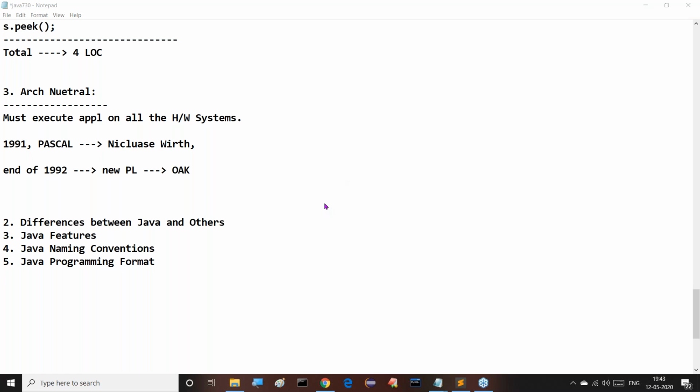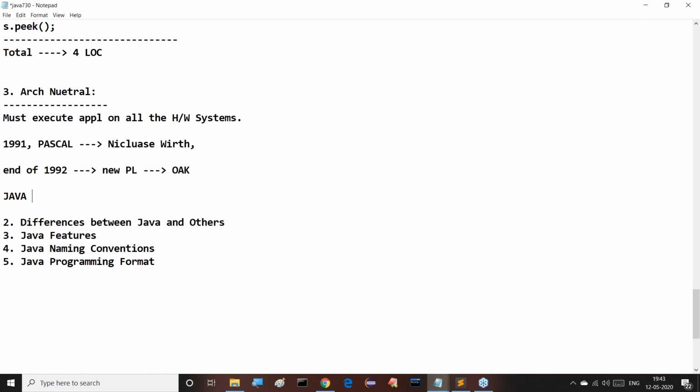Now understand it clearly. Whenever all the Sun people were preparing this new programming language, they used to go to their cafeteria at Sun Microsystems. They used to take one brand-labeled coffee. What was the name of that coffee? Java. The brand-labeled coffee at Sun Microsystems was Java. They had Java coffee.